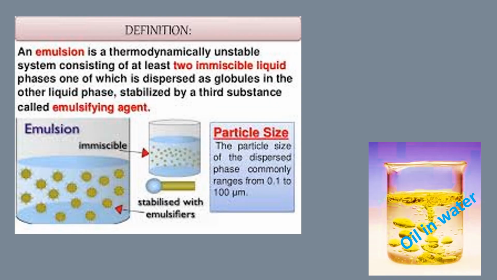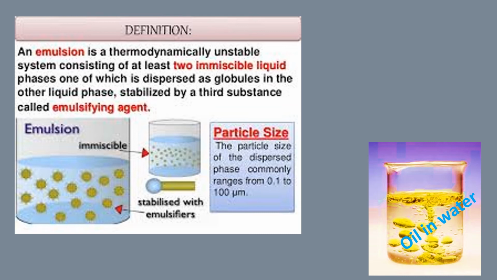The second type of heterogeneous mixture is the emulsion. An emulsion is a mixture of two or more immiscible liquids. Now what are immiscible liquids? Immiscible liquids are those liquids that do not completely mix with each other, and they form separate layers.